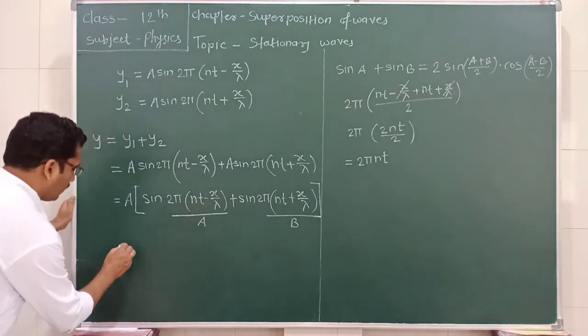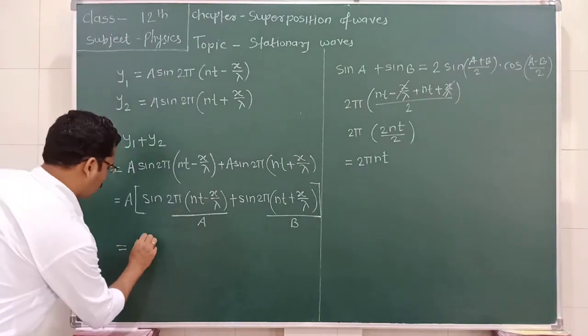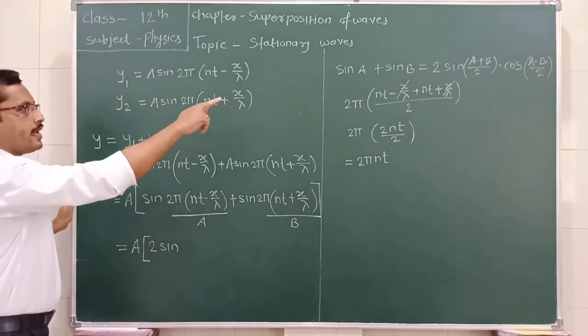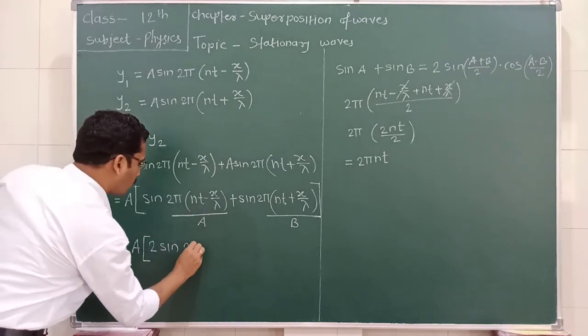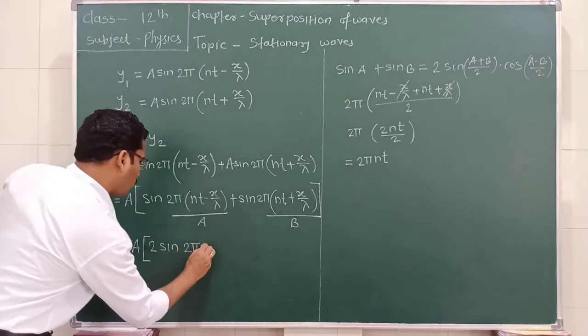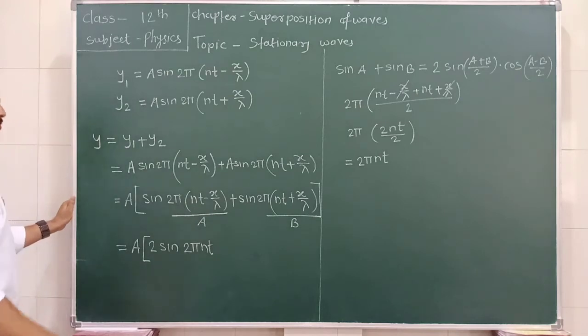So we can write here a into 2 sine, what is this? It is equal to 2π n t. Okay.